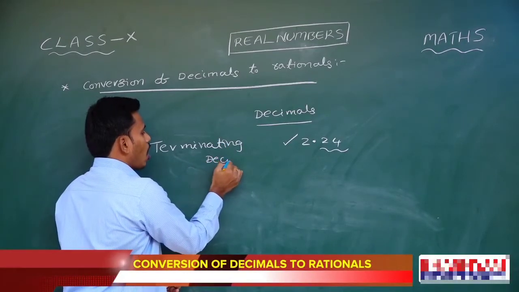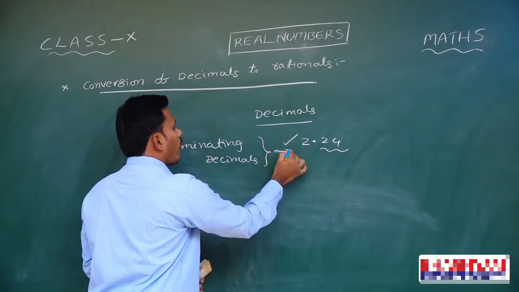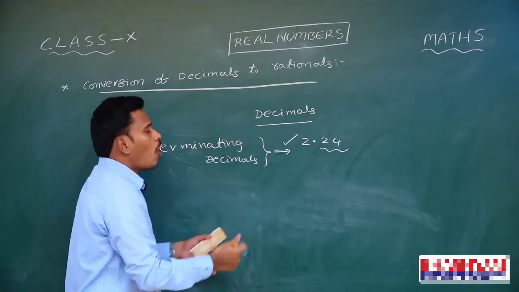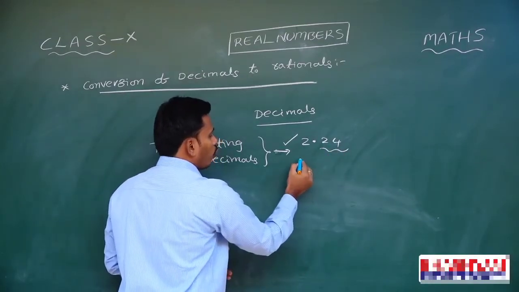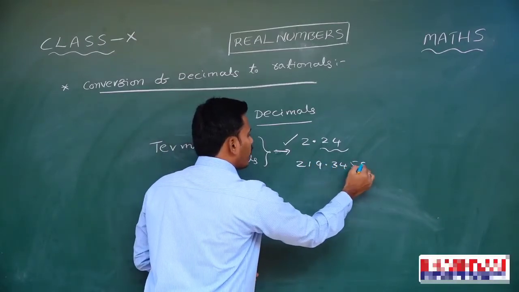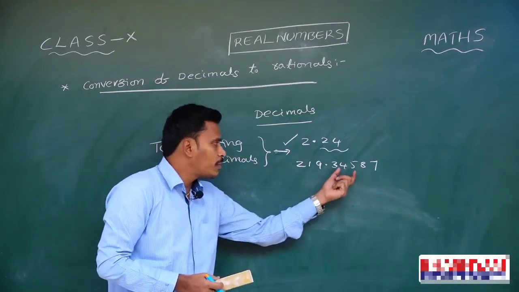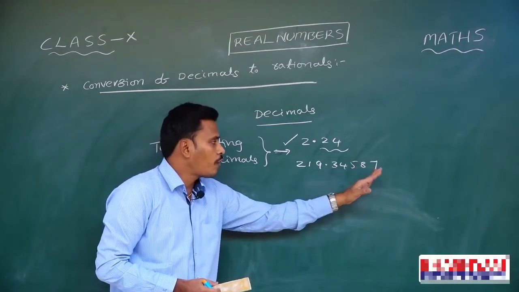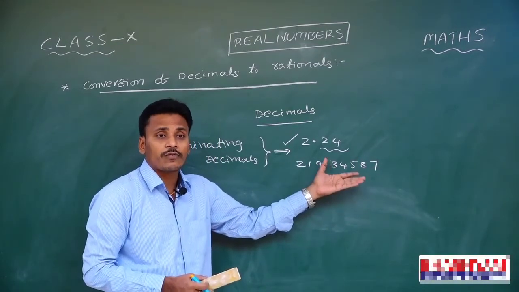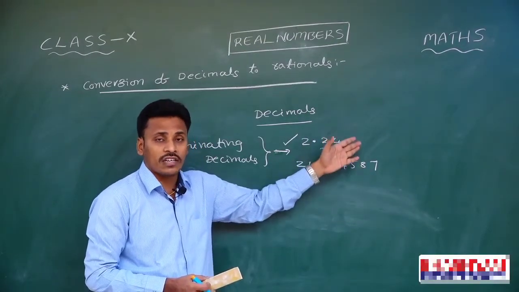Terminating decimals are the decimals in which the number of digits in the decimal part is finite, and the decimal part contains digits which terminate after a certain stage, like 2.24, or something like 219.34587. If you look at this number 219.34587, the decimal part contains 5 digits, and after this 7 there are no digits, so we say that the decimal part contains a finite number of digits, and the digits in the decimal part terminate after a certain stage.